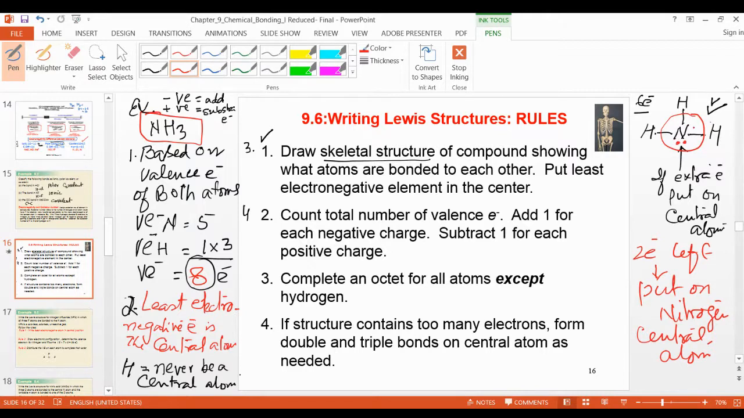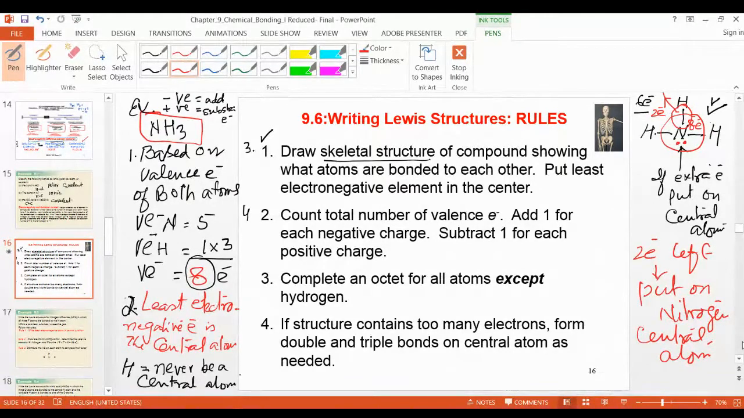Nitrogen total is 8 electrons, and hydrogen doesn't have an octet, as I told you in the class in the chapter. Hydrogen is duet. Hydrogen is duet. Duet means 2 electrons. So it has only 2 electrons. We call it duet. It should not have 8 electrons. Remember that. So this is all about NH3.